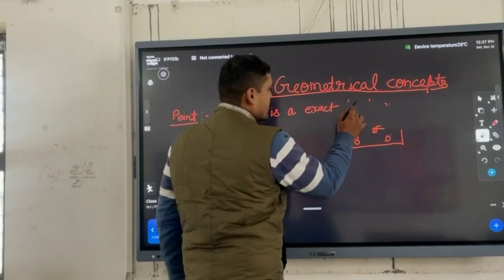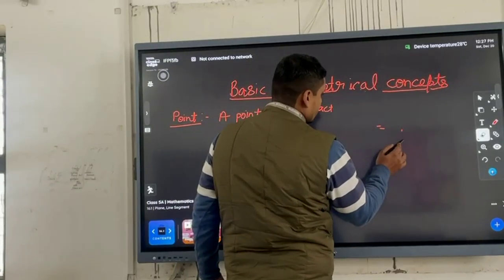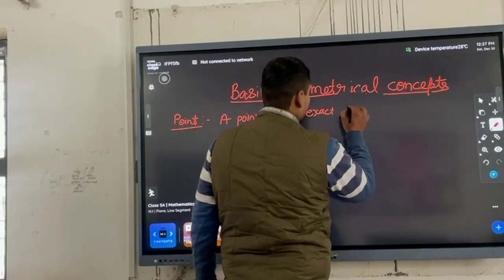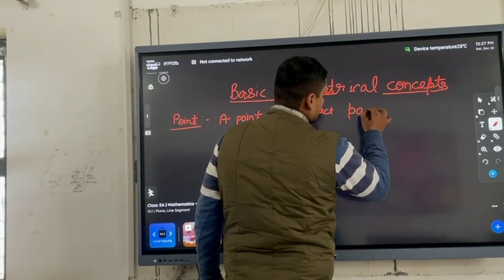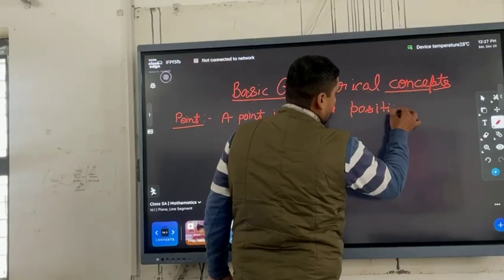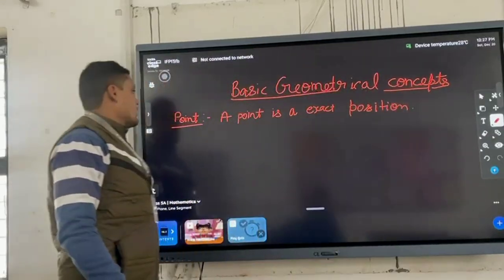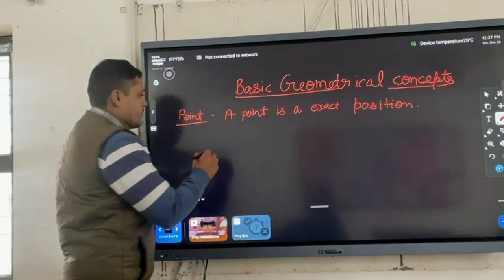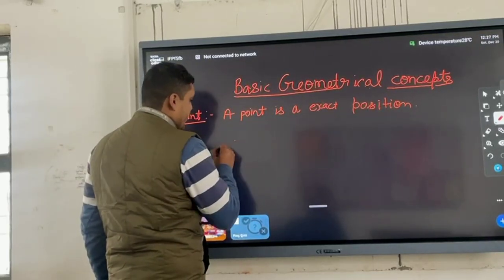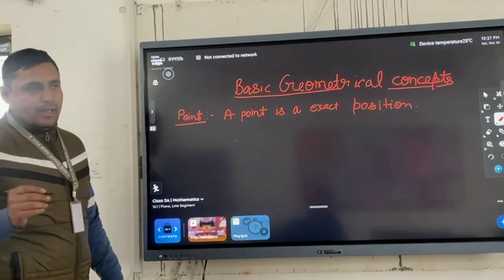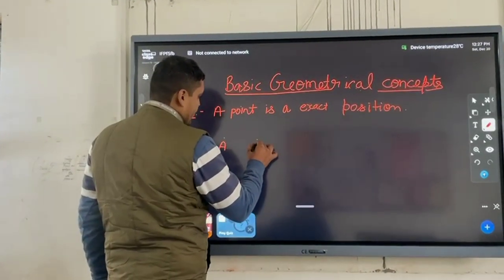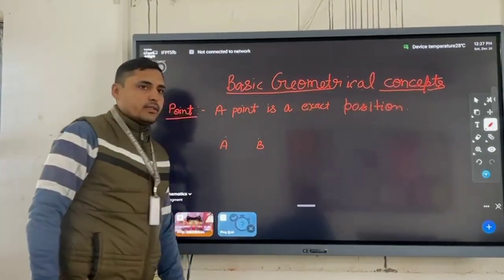A point is an exact position. It is a point, and if we want to present it, we can take capital letters of the English alphabet like capital A, capital B to show the points.